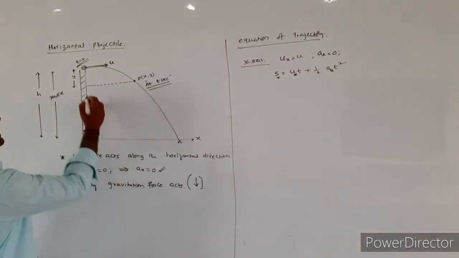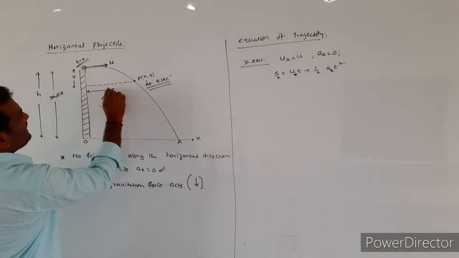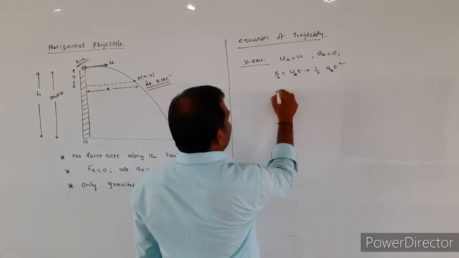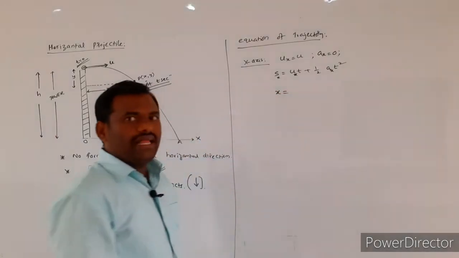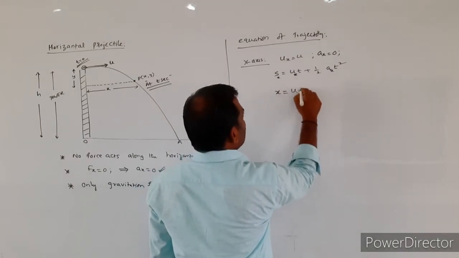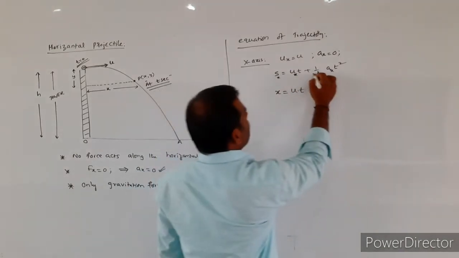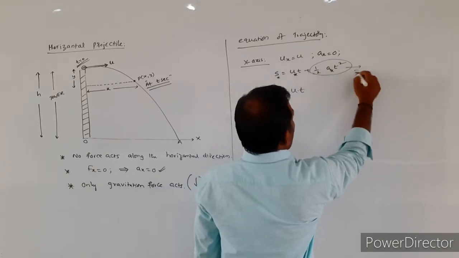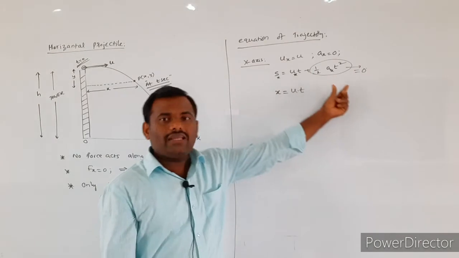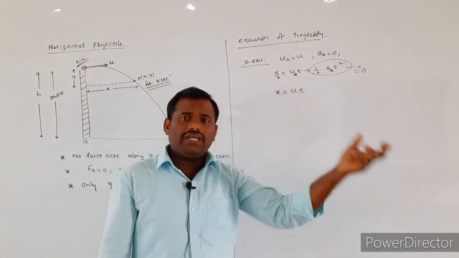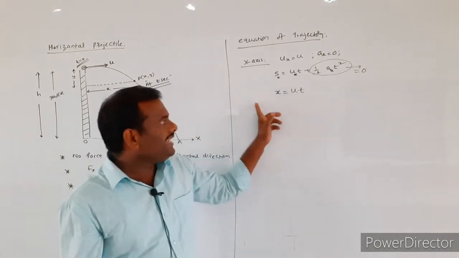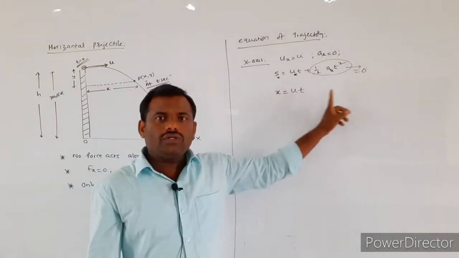What is the displacement covered by the particle along the x-axis? Let it be taken as x. Therefore, displacement along the x direction is x. x is equal to ux value, that is u, times t, plus 0. Why 0? ax value is equal to 0. That's why half into ax into t square term also is equal to 0. Therefore, x is equal to u into t.